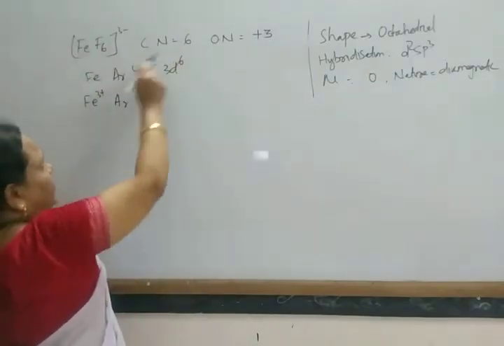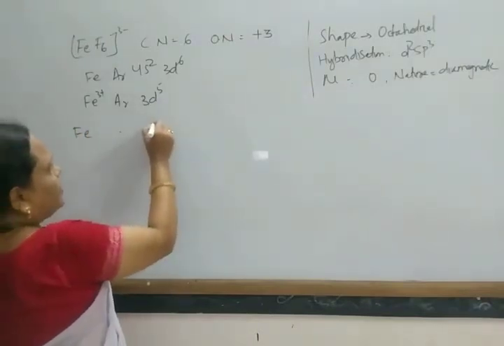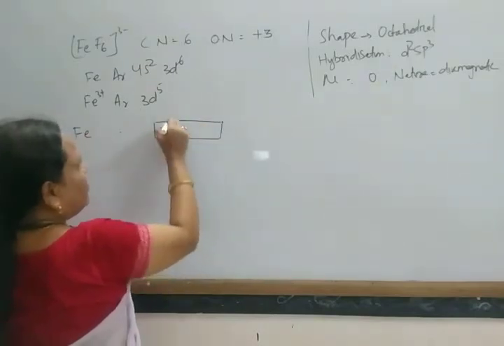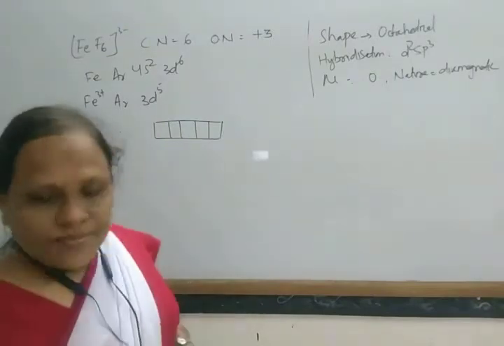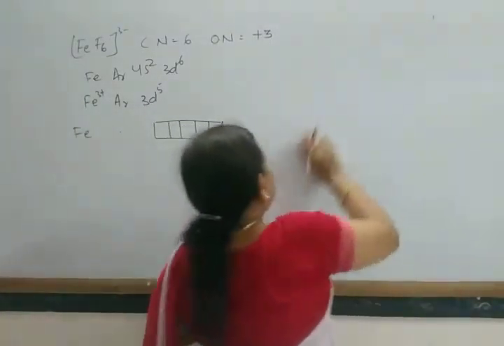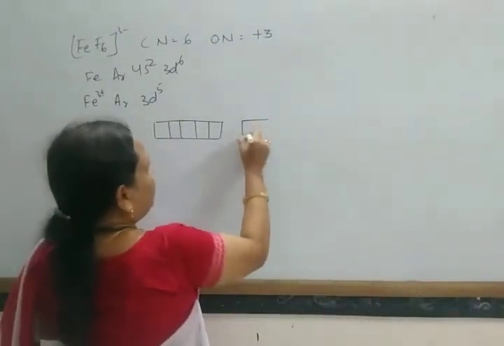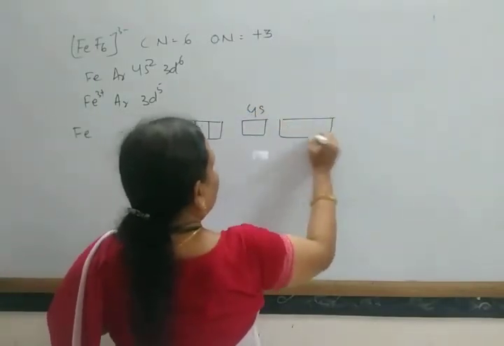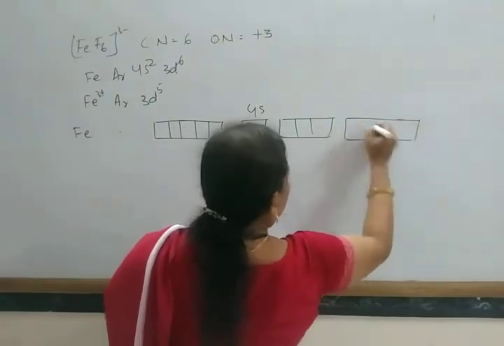If we arrange this in a box diagram, then for the outer electronic configuration, first 3d with 1 2 3 4 5, then 4s, then 4p, and then 4d.